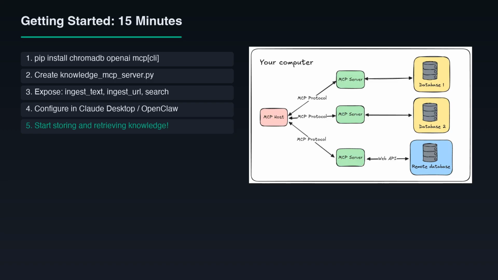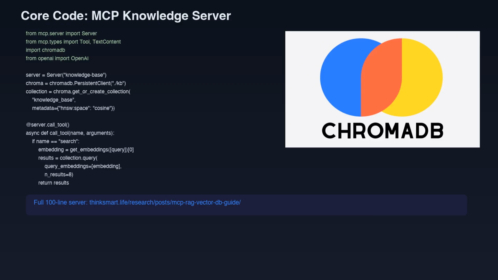The architecture connects like this. Your AI agent runs an MCP client. It connects to your knowledge base MCP server over standard I/O. The server exposes three tools: ingest text, ingest URL, and search. When ingesting, it chunks the content, embeds it via OpenAI, and stores vectors in ChromaDB or Qdrant. When searching, it embeds the query, finds similar vectors, and returns relevant chunks with metadata.